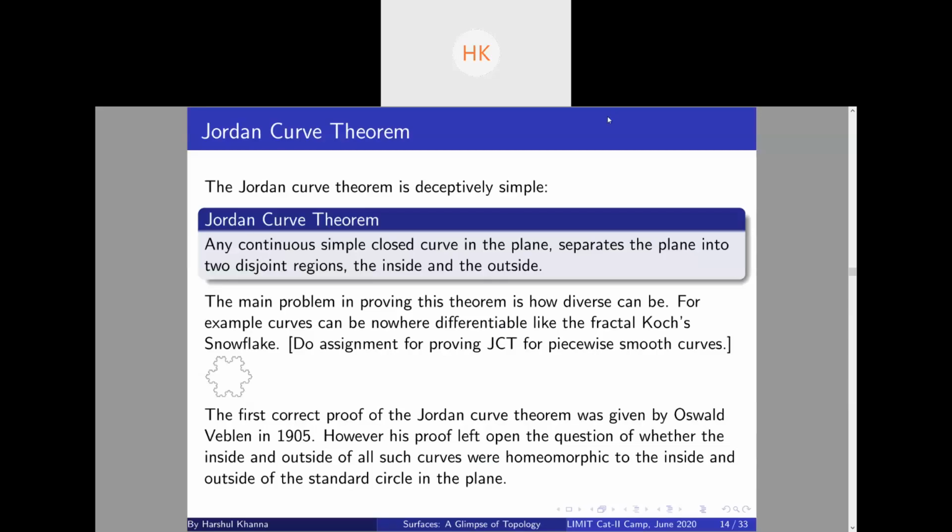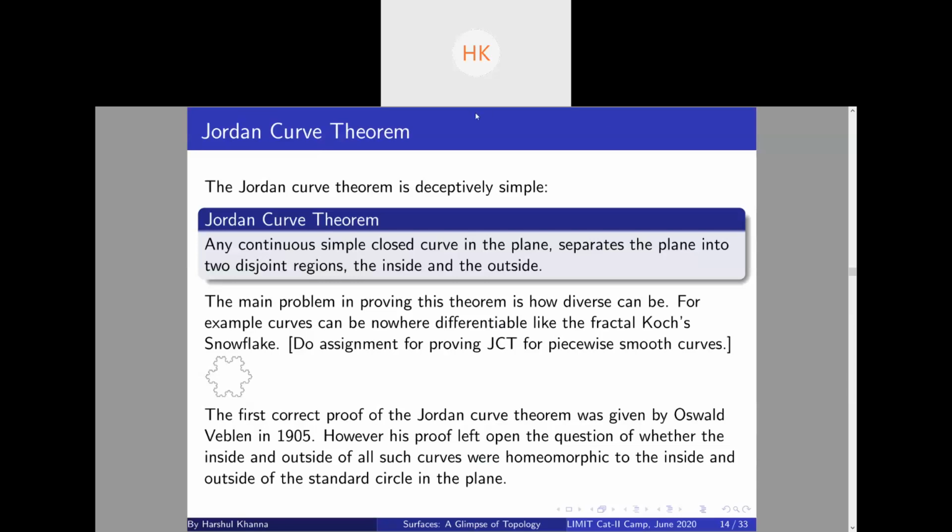But suppose your curve is smooth, or piecewise smooth, then proving the theorem is not very hard, which we will do in the assignment. We will prove the Jordan curve theorem for piecewise smooth curves. It will be a walkthrough type assignment, and you can check it out after the class.